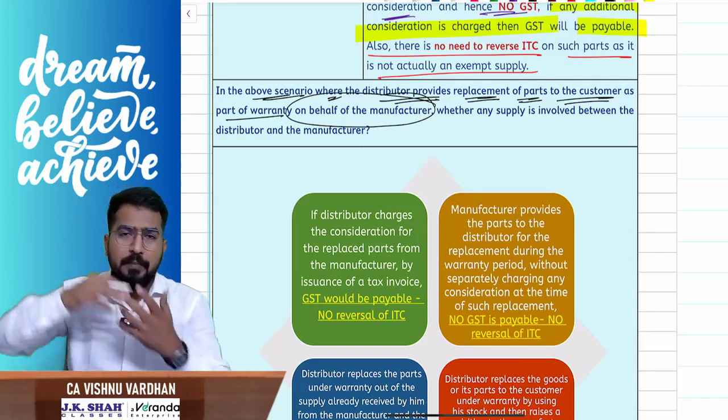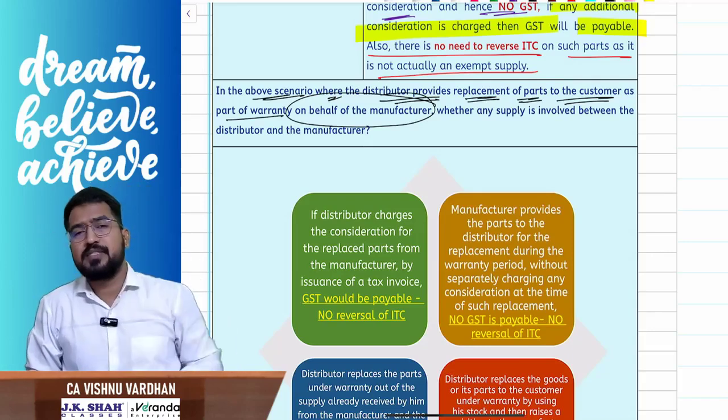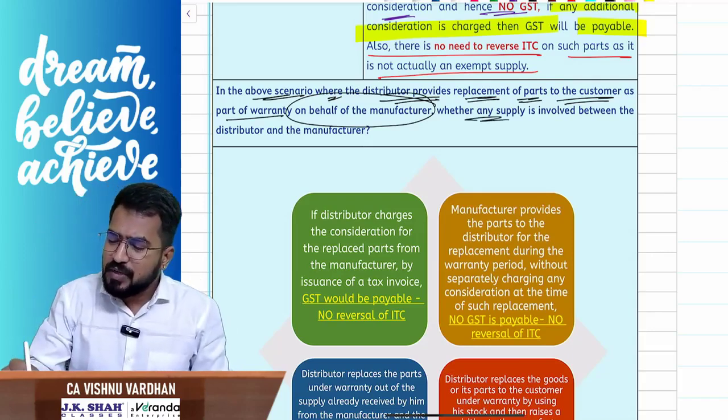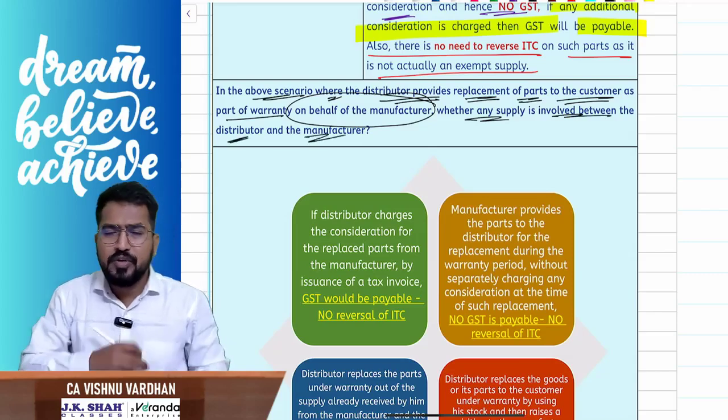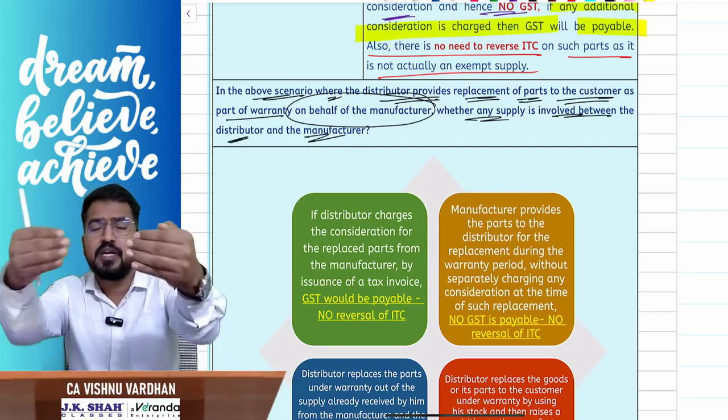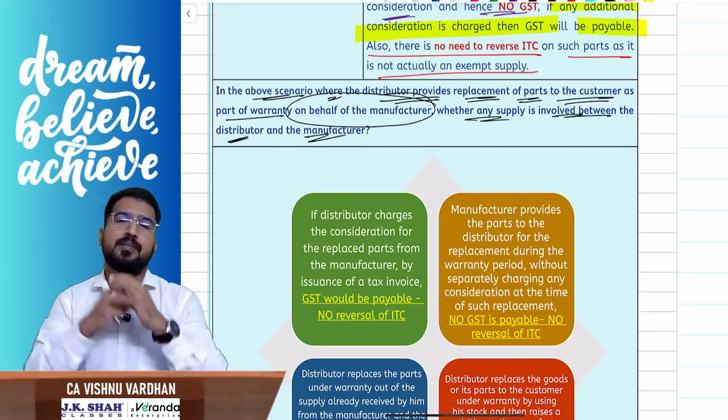On behalf of Apple company, Samsung company, OnePlus company. Whether any supply is involved between distributor and manufacturer, that means between Vishnu and Samsung or Apple company, is there any supply happening?